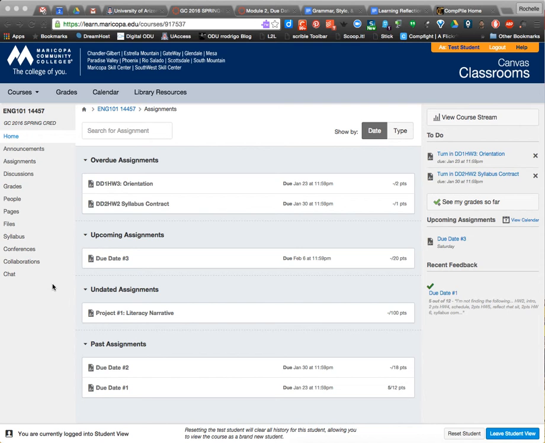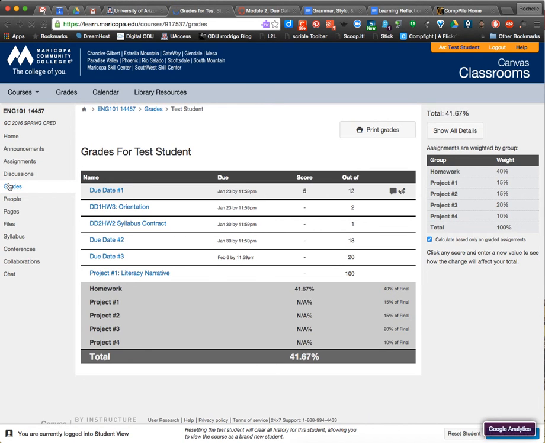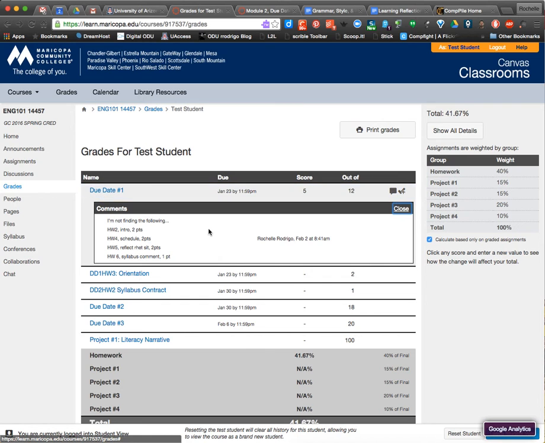So if you go on the left hand over to grades, you see a grades so far button, but also in the menu over on the left, grades. And you get a document that shows you everything, and as I add due dates, there'll be more in here. Notice in the right hand that if I have left a comment for you, it shows a little comment box, and you can click on that and it'll show you the comments. Usually in that comments box, I'm leaving you some type of note of, hey, I couldn't find this, that's why you don't have full points. So it gives you a heads up of what I'm not finding.